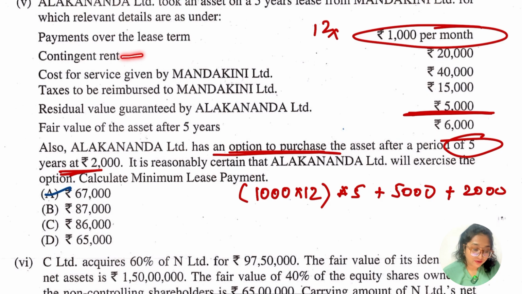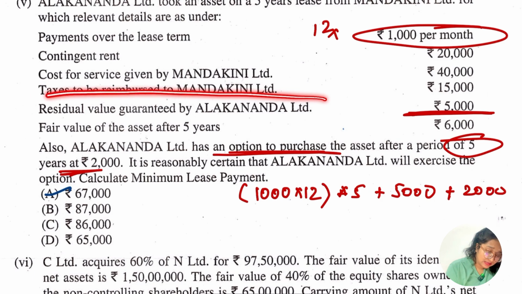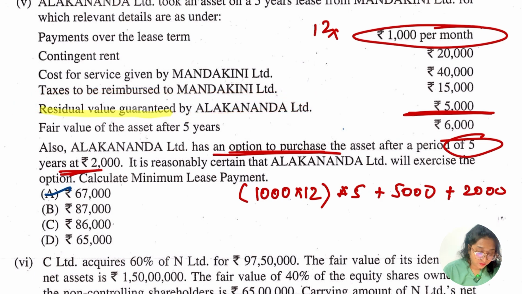Then we have contingent rent. Are we going to take this? Let's see. Then we have the cost for the service given by Mandakini, 40,000 rupees, and taxes to be reimbursed to Mandakini, which is 15,000. Residual value guaranteed by Alakananda Limited, which is 5,000. Let me highlight this part: they are saying residual value which is guaranteed by whom?